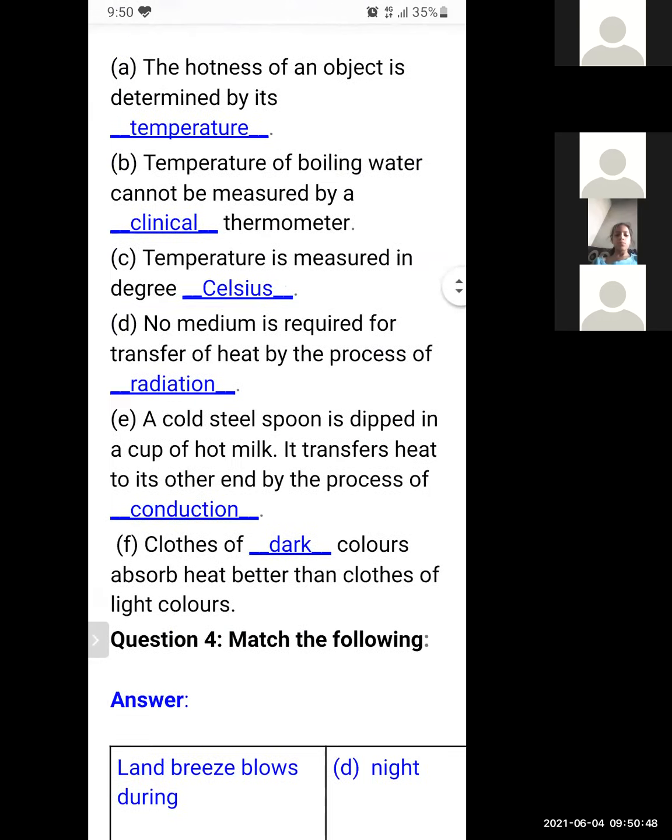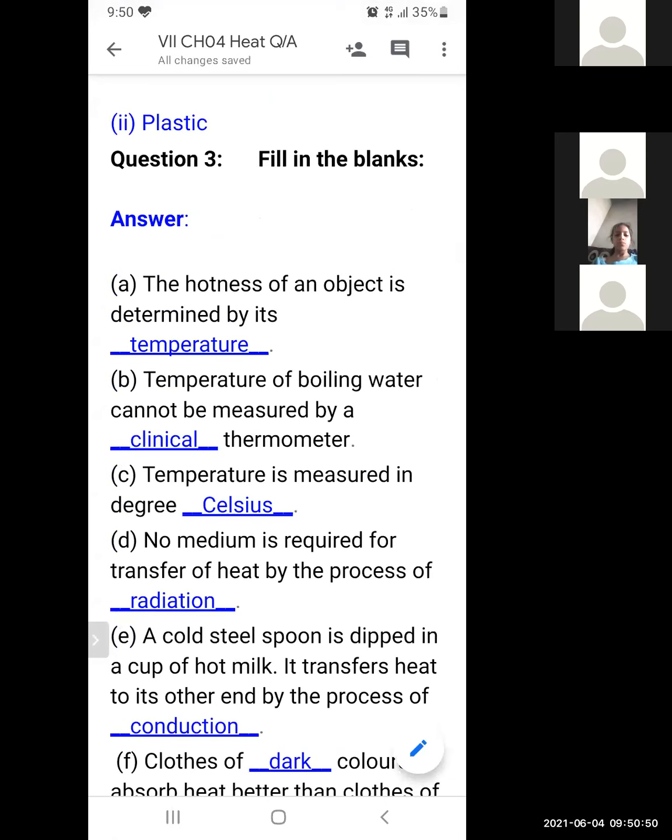Question number 3, fill in the blanks. The hotness of an object is determined by its temperature. So if this question comes, it will come in the form of MCQs. The hotness of an object is determined by its dash. Option A, heat. Option B, temperature. Option C, energy. Option D, none of the above or all of the above. So which one will be the correct option? Temperature will be the correct answer.